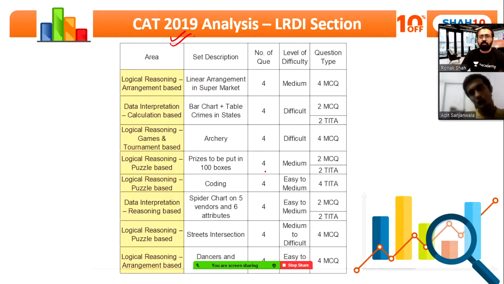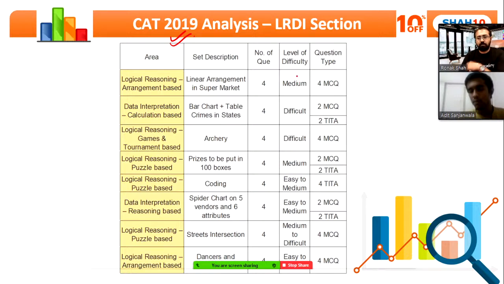So what do you think was the reason? Any specific reason that you could think of for the sudden change? I don't find a specific reason, because what they wanted to do was reduce the time. Now if you reduce the time from 1 hour to 40 minutes, LRDI specifically faces a problem because it has sets.